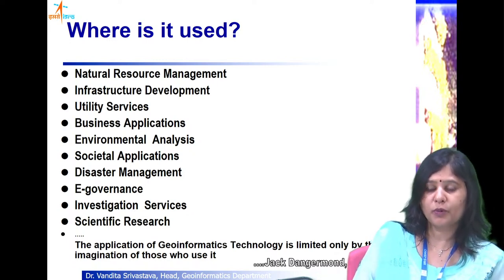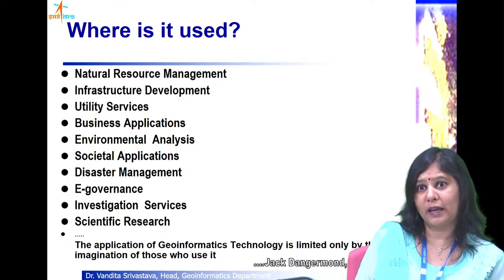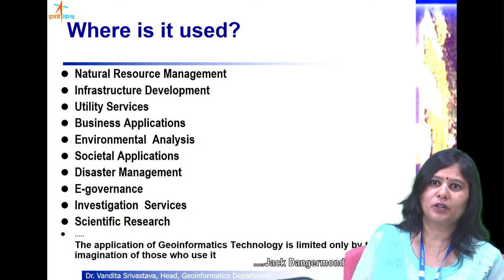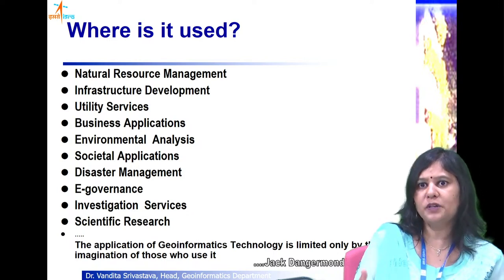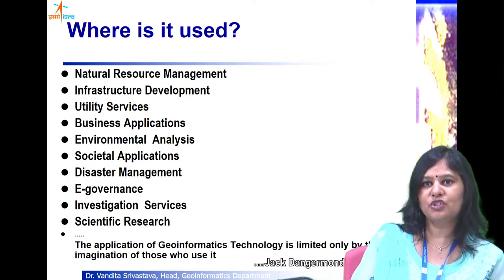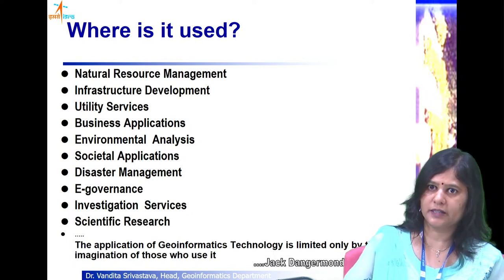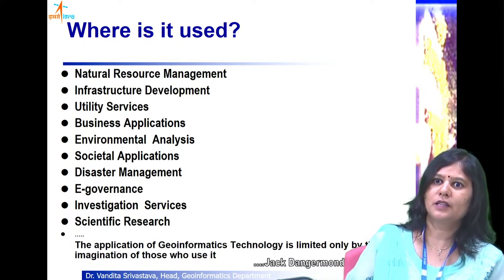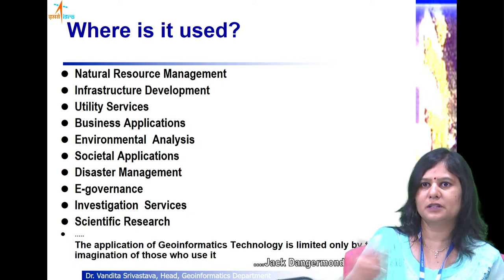Then it also provides opportunities for business people to use GIS for planning or enhancing their business, like a pizza center. If they want to open a new pizza center, which are the areas that are well addressed, over-addressed or under-addressed, and which have more demand? Accordingly, you can do a spatial analysis in GIS and find out these are the areas not addressed with respect to that particular facility, and you can have a center there.